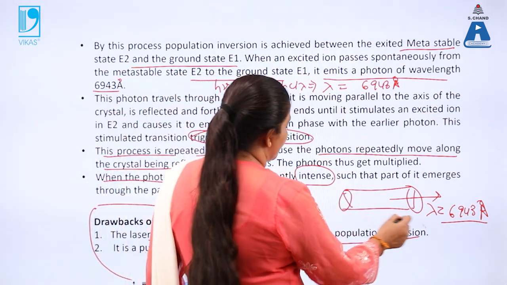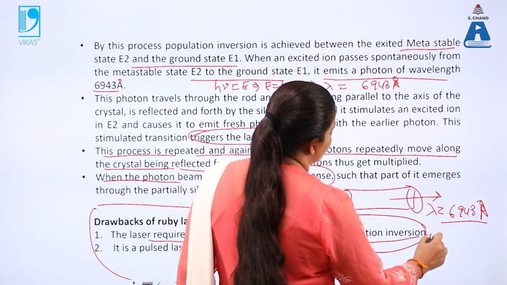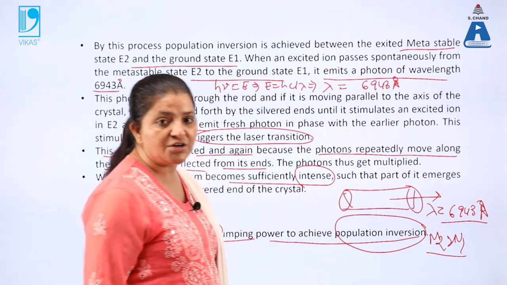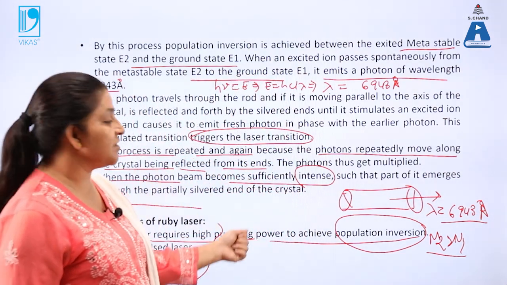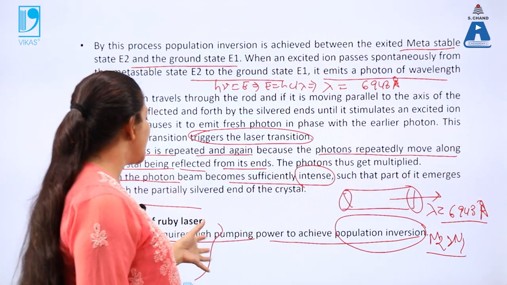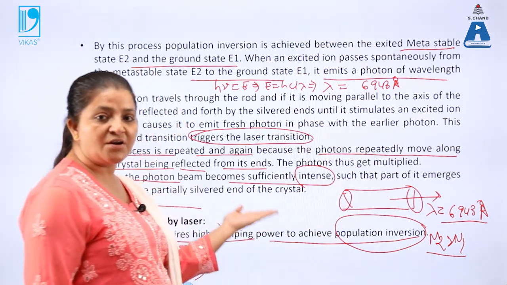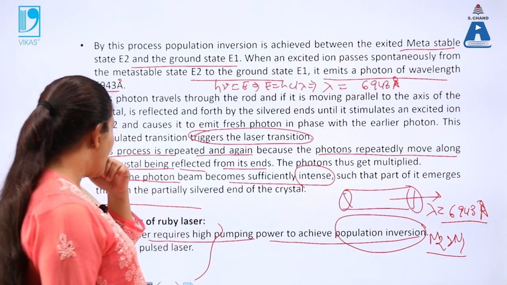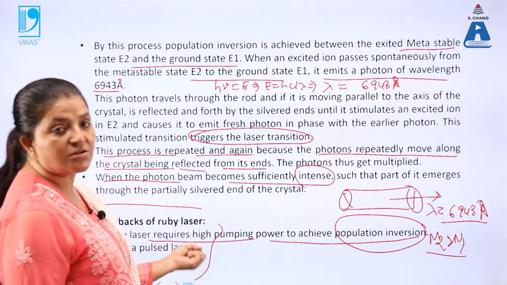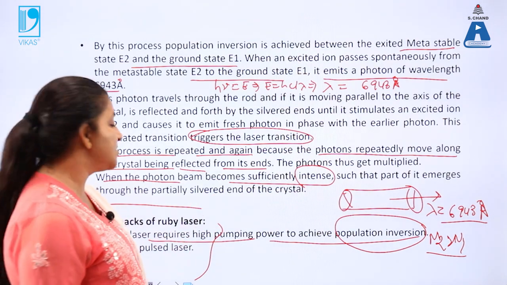What is population inversion? It is when the number of atoms is more in the excited state than in the ground state. To achieve this, in the starting the stimulated absorption is done by high pumping power, using a xenon lamp or a krypton lamp, and they are quite expensive.